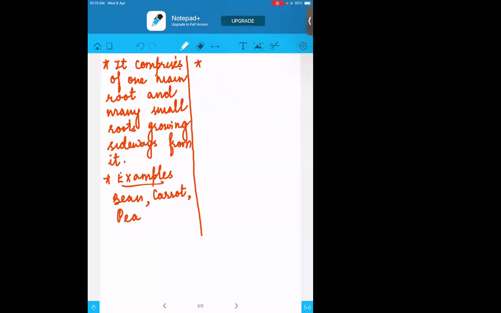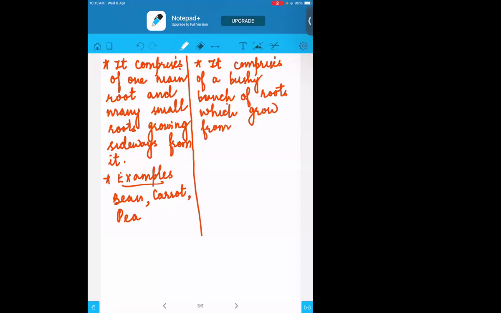Then the fibrous root comprises a bushy bunch of roots together coming out, which grow from the end of the stem, like grass.